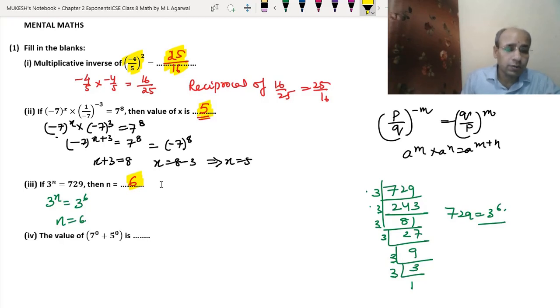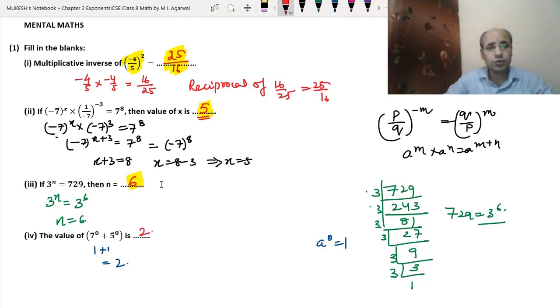Clear? Now the fourth part, 7 to the power 0. As we know, a to the power 0 equals 1, whatever may be the base. If the power is 0, we will get 1. So 1 plus 1 which is equal to 2. So the final answer we got is 2.